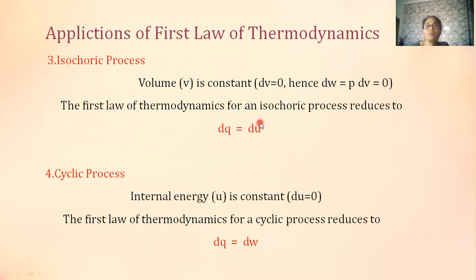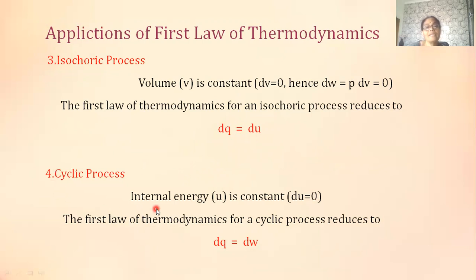Then the first law of thermodynamics for an isochoric process reduces to dQ is equal to dU. This implies that if heat is supplied to a system, then the internal energy of the system increases. Conversely, if heat is given out of the system, the internal energy of the system decreases.